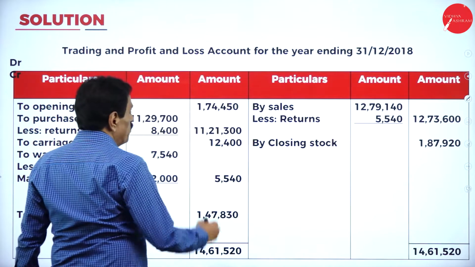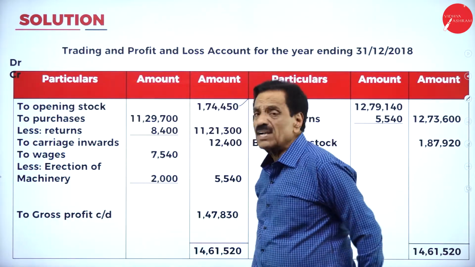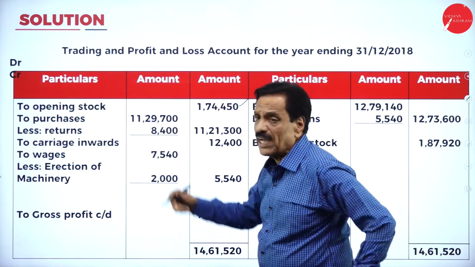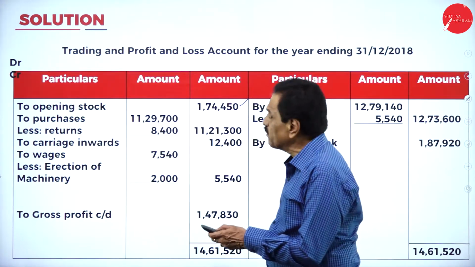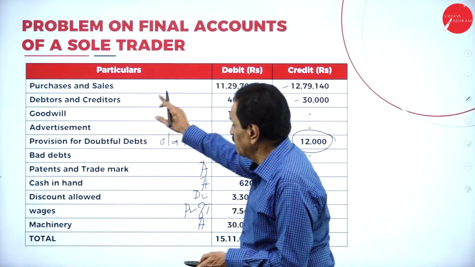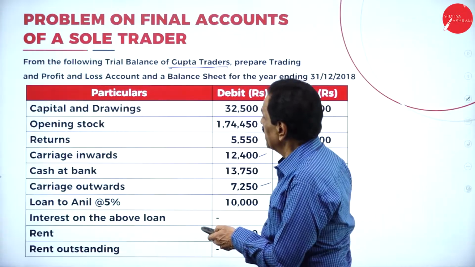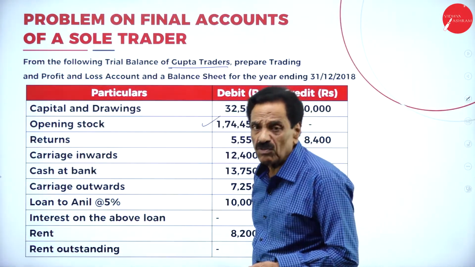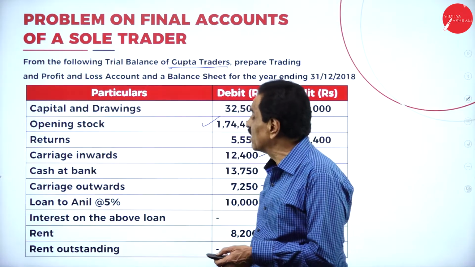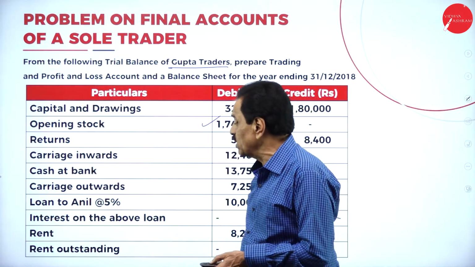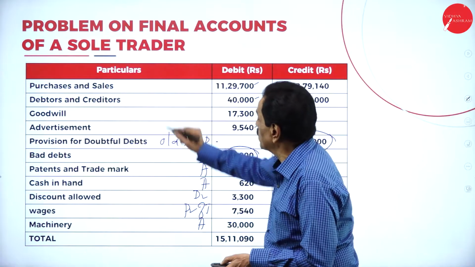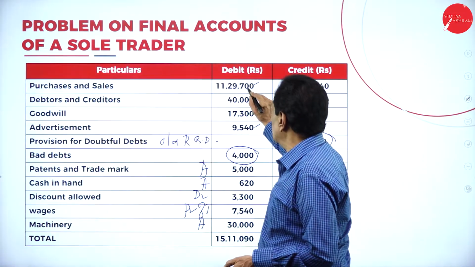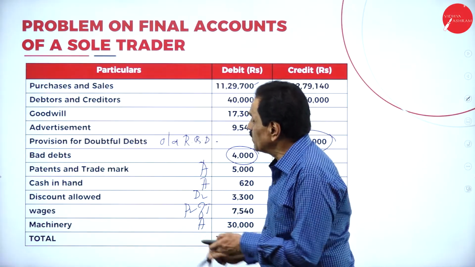We are going to solve the problem now. You have an opening stock, how much money? 1,74,450 as per the problem. That will come on the trading account credit side. After the opening stock, what have we got? Purchase. What's the purchase? 11,29,700. How much returns are there?